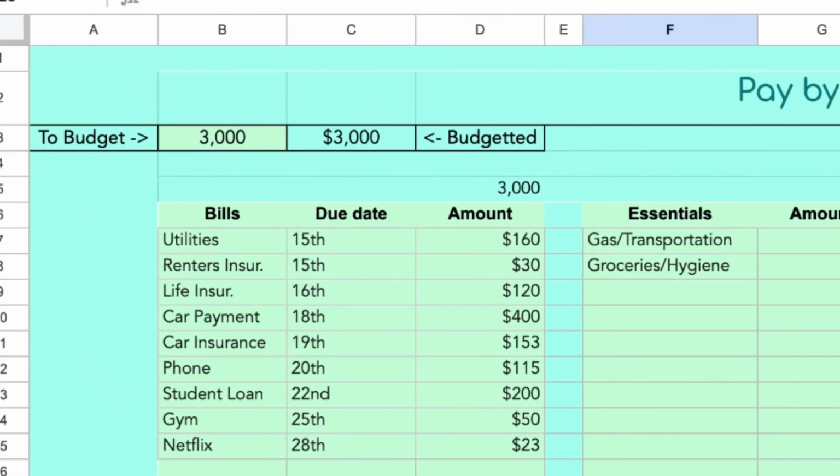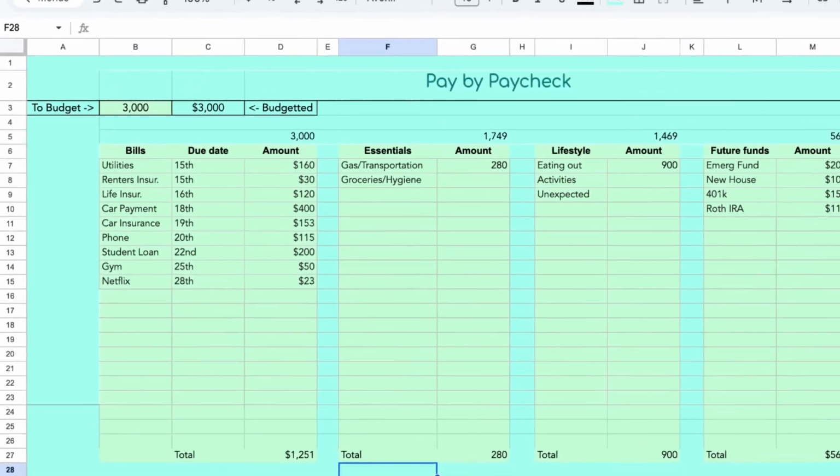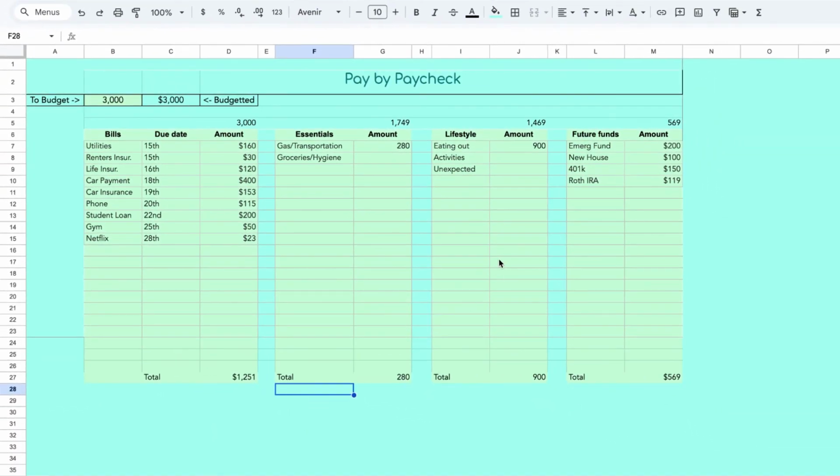Everything is accounted for. Every single time you get paid, y'all, you want to make one of these plans. This is going to assure you that you do not accidentally overspend, and it's going to help you reach your savings goals a lot quicker. Or if you want to pay debt, this is going to help with that as well. This is exactly why some of us make good money, but we're like, where does it all go? It's because we don't make a plan for it right here. You know, this is where we take our control back.